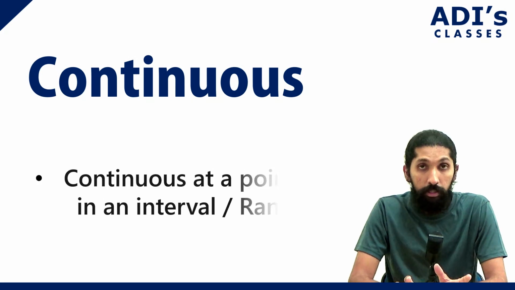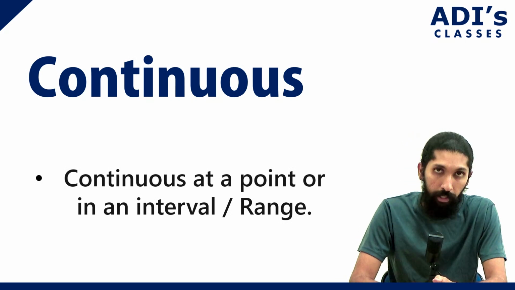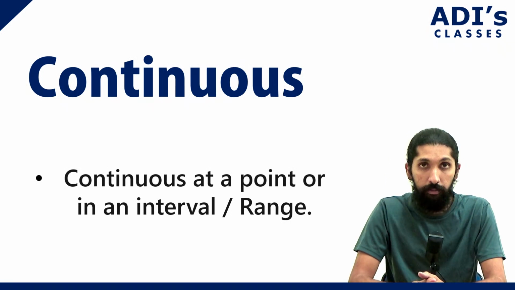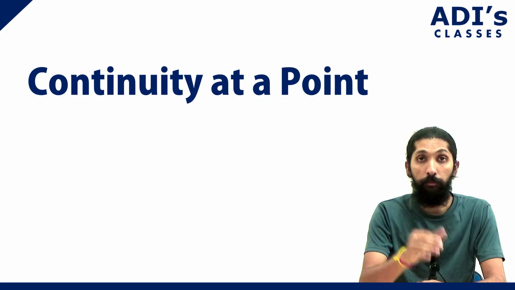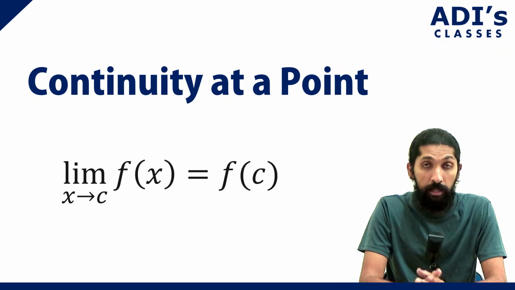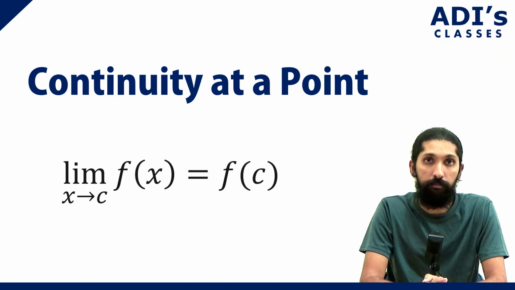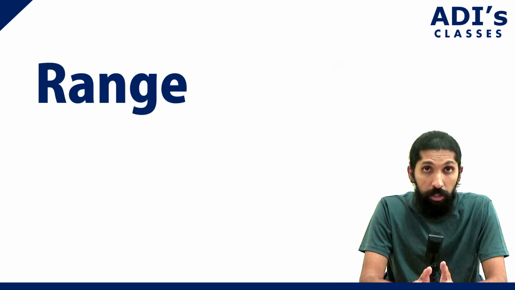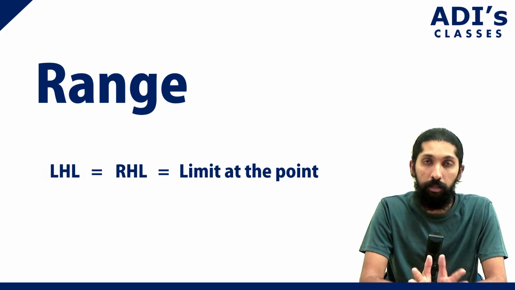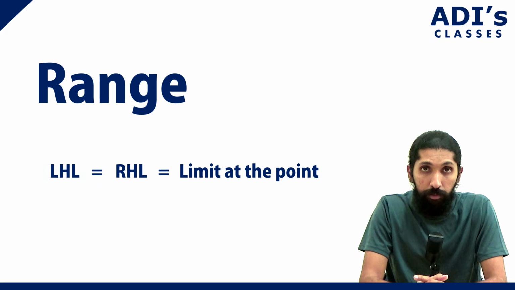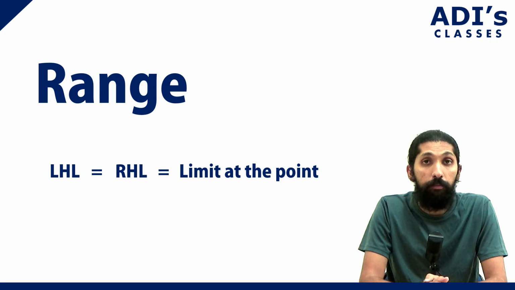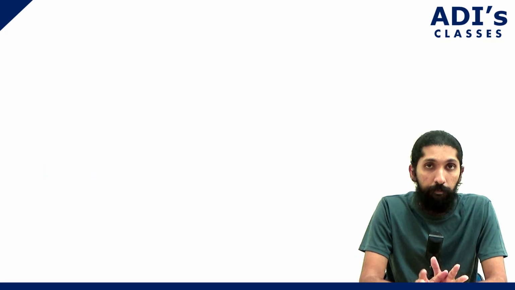Now, whenever we talk about continuous functions, it could be continuous at a point or it could be continuous in a particular interval or what we call as the range, right? Now, for the point, how we define whether it is continuous or not, we take limit f of x as x tends to c is equal to f of c, isn't it? Now, for a range, we take the left hand limit, right hand limit, and of course the limit at a particular point. Now, in the last few videos, the problems, whatever we have solved, we solved it in this way, isn't it?